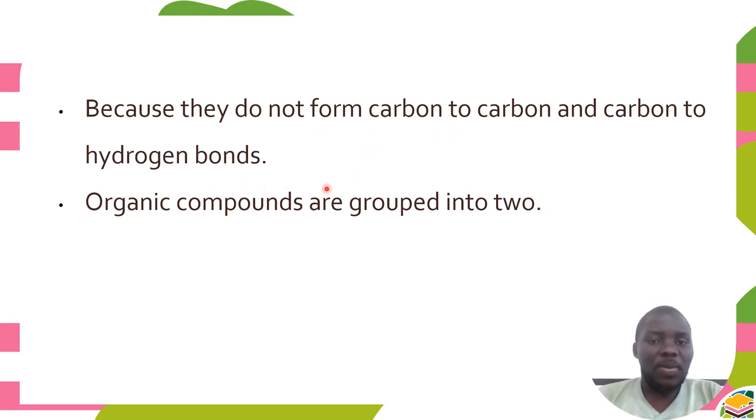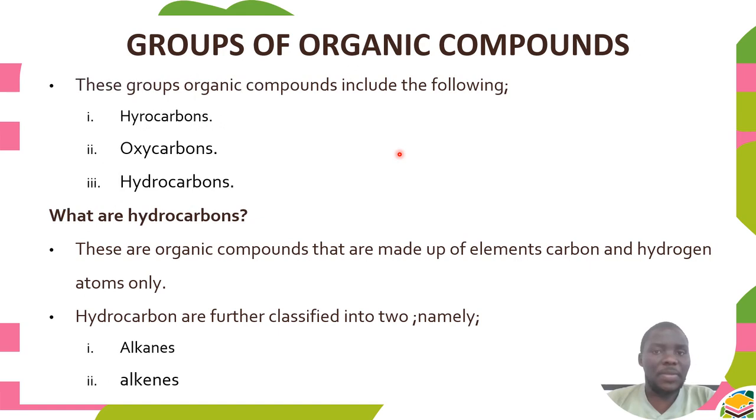So organic compounds are classified or grouped into two. We have hydrocarbons as well as oxycarbons. So we have two groups of organic compounds: hydrocarbons as well as oxycarbons. We will look into details about these specifically.